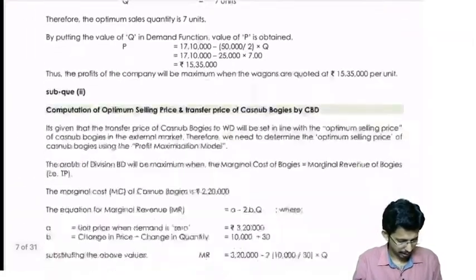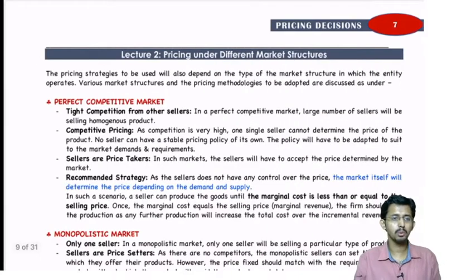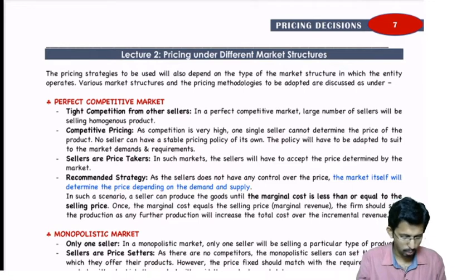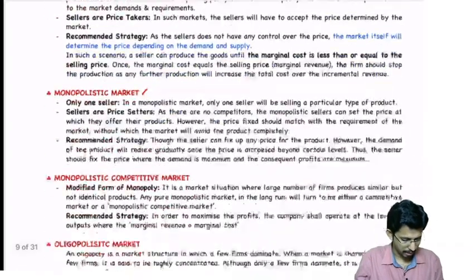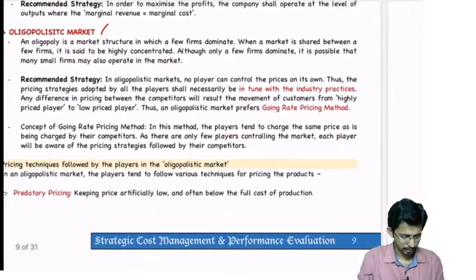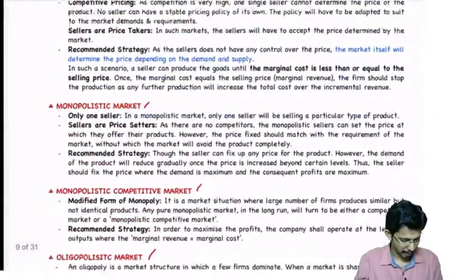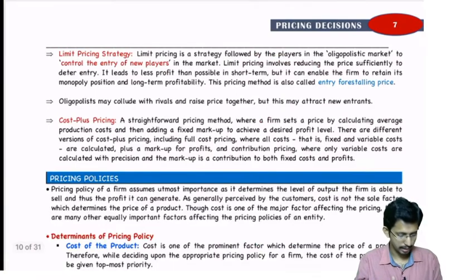Then going ahead into lecture 2, we saw the pricing under different market structures. We saw the perfect competitive market, then monopolistic market, then monopolistic competitive market, oligopoly. Then the concept of predatory pricing, then limit pricing strategy, then cost plus pricing, all those things we have seen.